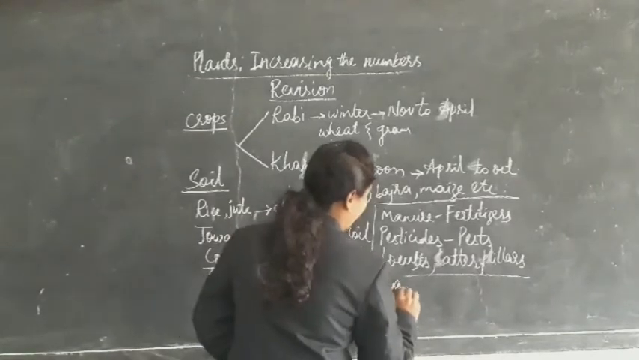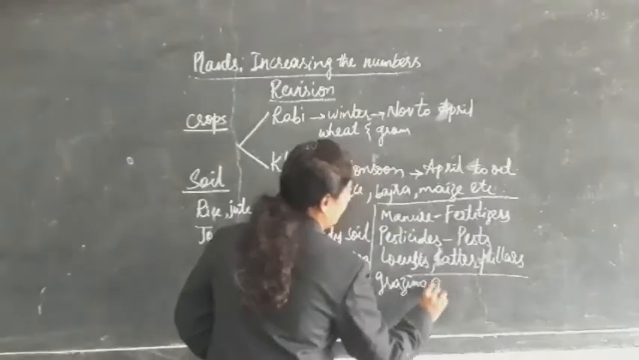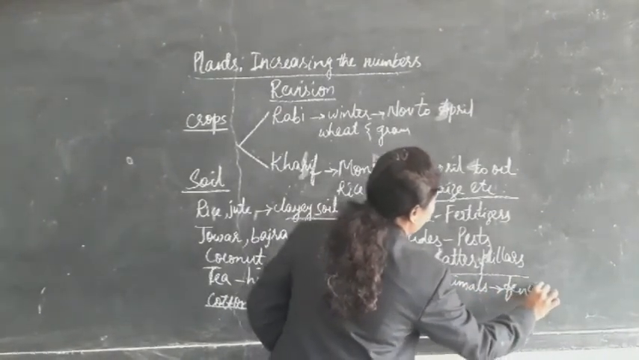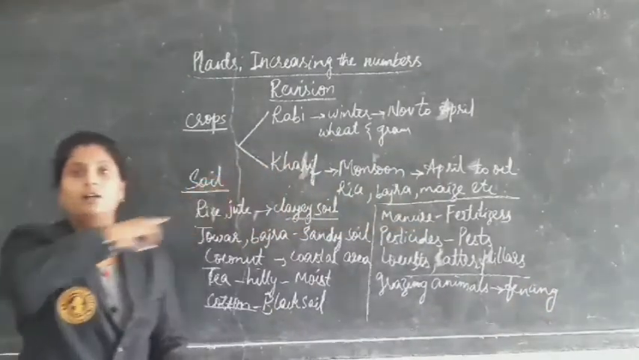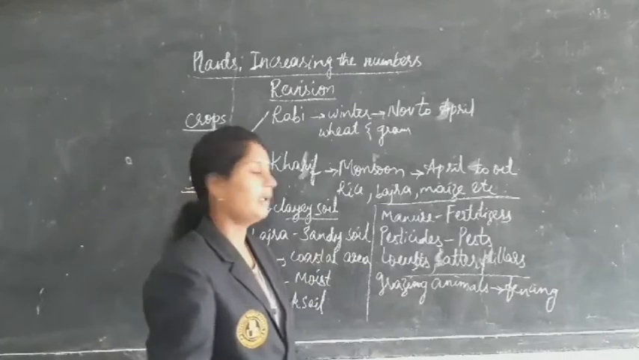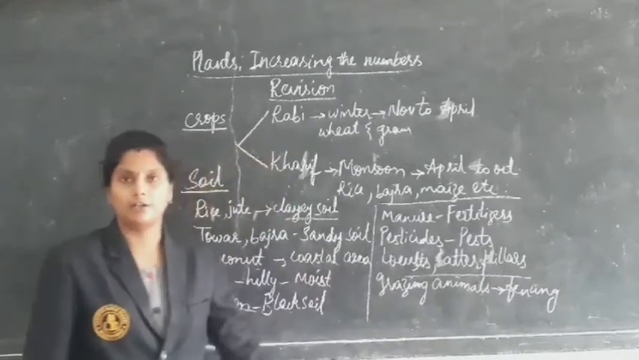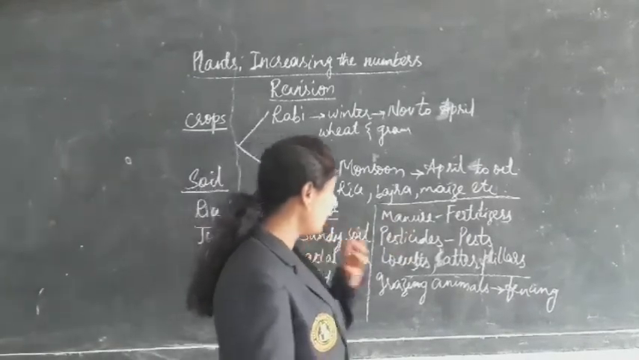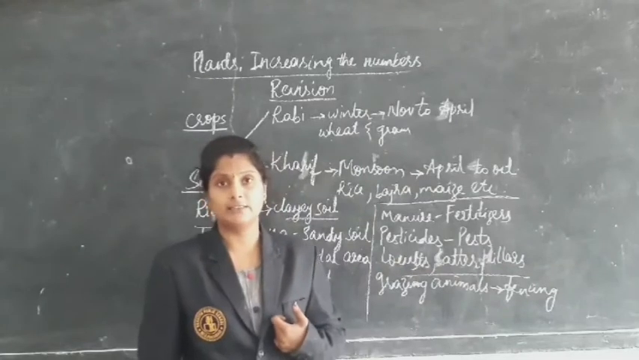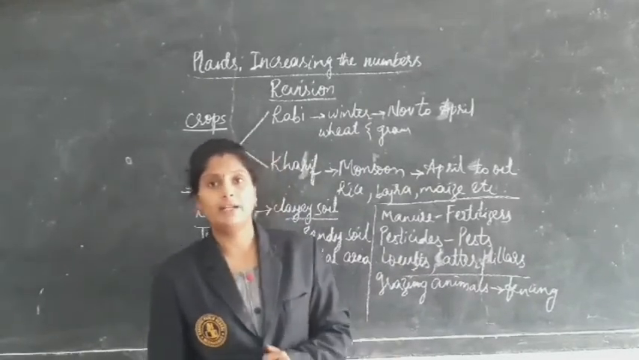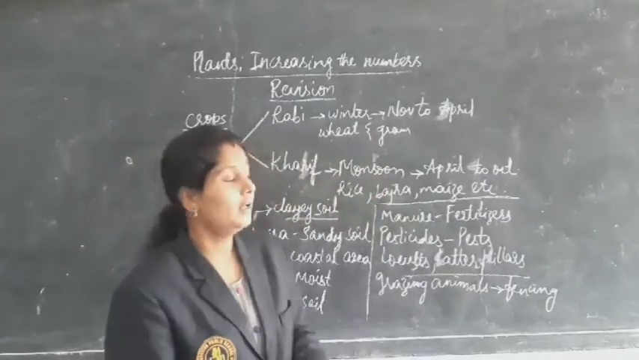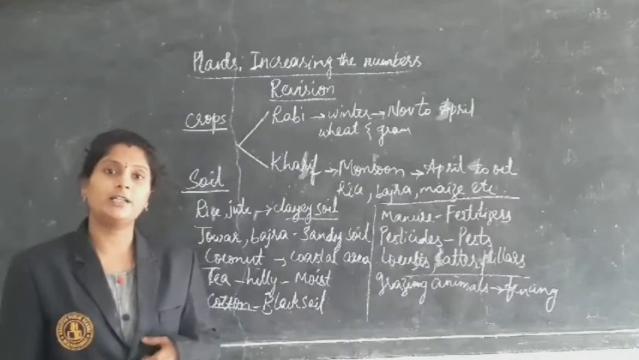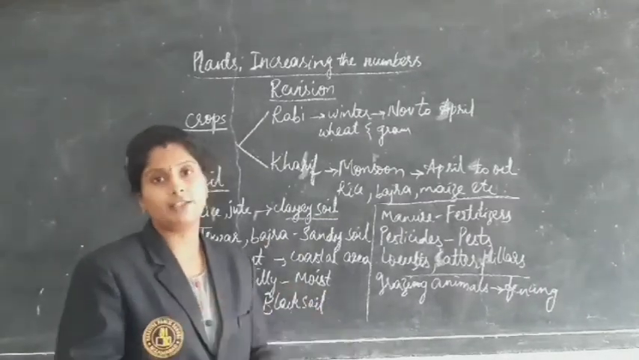And they should take care of grazing animals also. Grazing animals like buffaloes, cows, etc. will feed on these crops. So what they do is put a fence around their agricultural land so that the animals cannot enter the field. And they should also take care of the diseases of the crops. The crops also get diseases, so that should also be taken care of. And they should irrigate the soil. What is irrigation? Providing a sufficient amount of water at the right time.